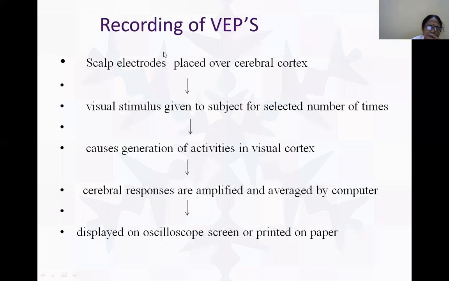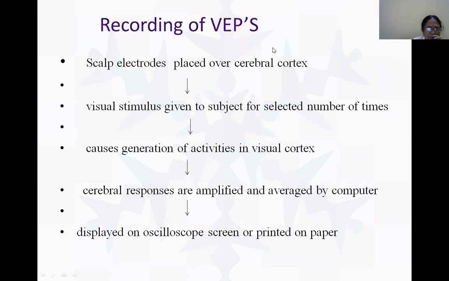For visually evoked potentials, scalp electrodes are placed over the cerebral cortex, particularly the occipital area. A visual stimulus is given to the subject. The stimulator is there, and the operator sits there and gives the stimulus a selected number of times, at a definite interval.